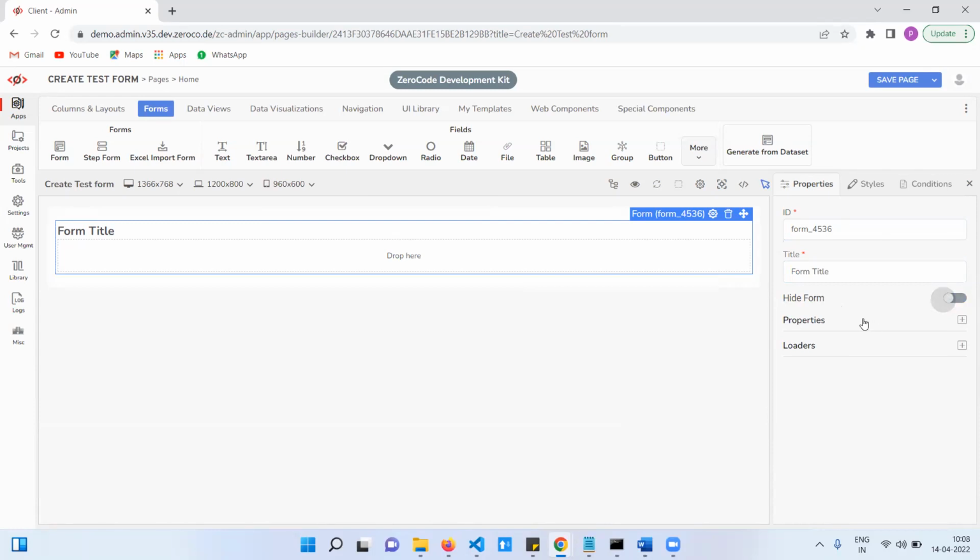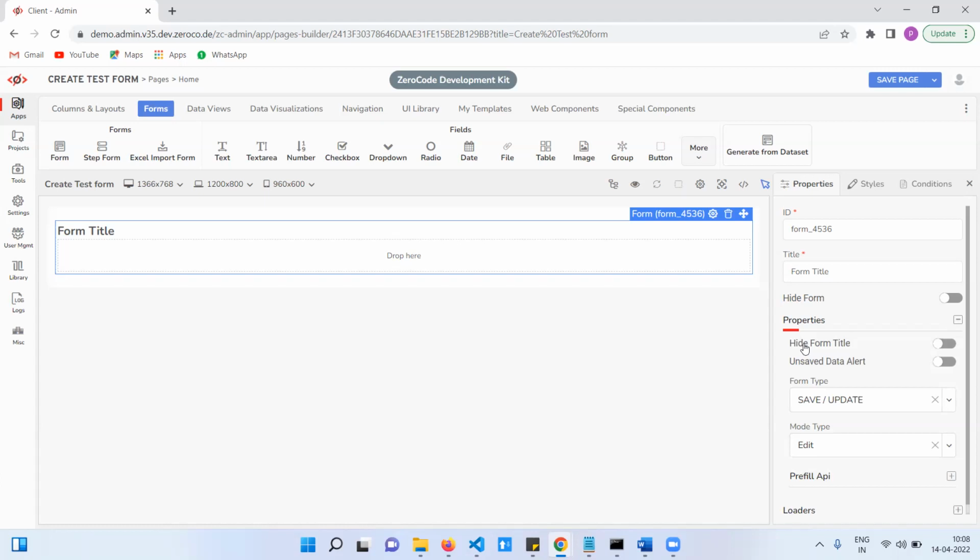Now, properties. Sometimes based on requirement, someone will ask to hide the form title. By default, the form title will be displayed. Let's say it is the employee create form, and Create Employee is the title. So we'll try it one by one. Create Employee, this is the form title. Sometimes based on requirement, you need to hide the title.